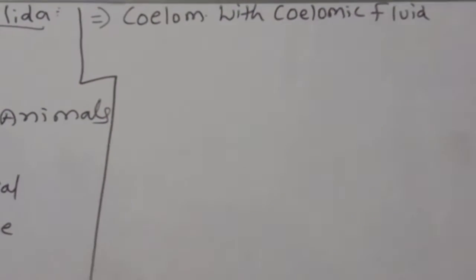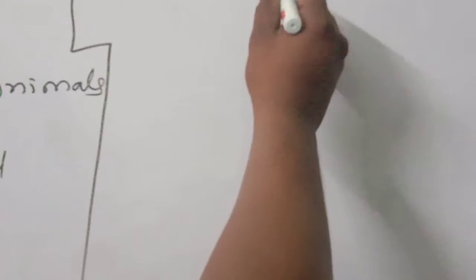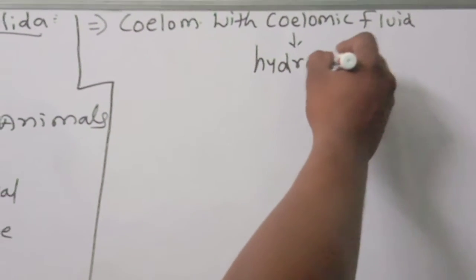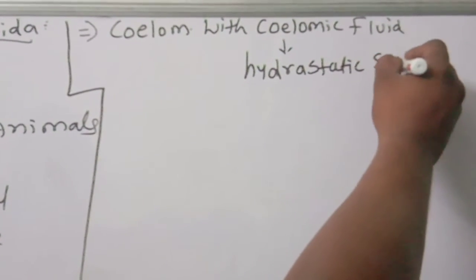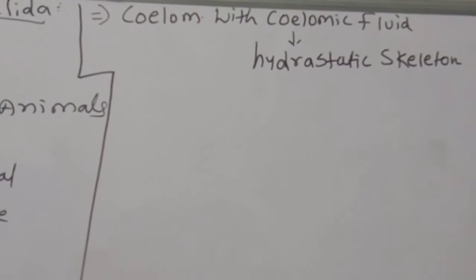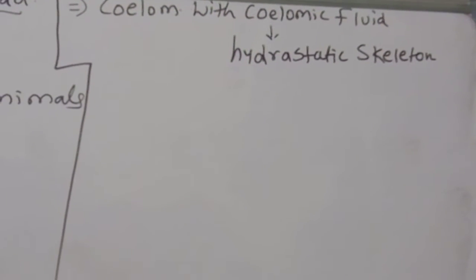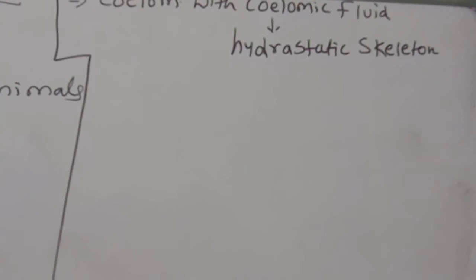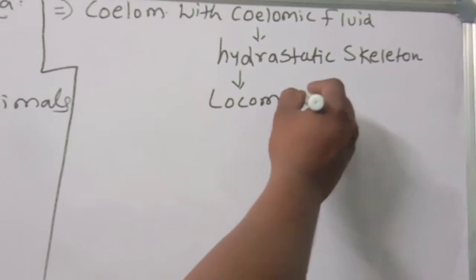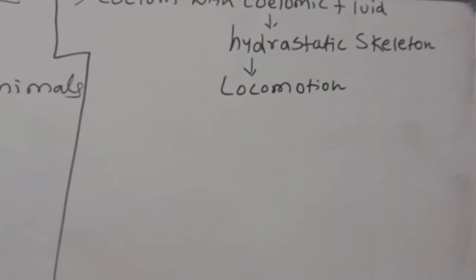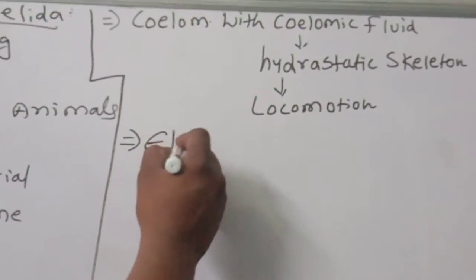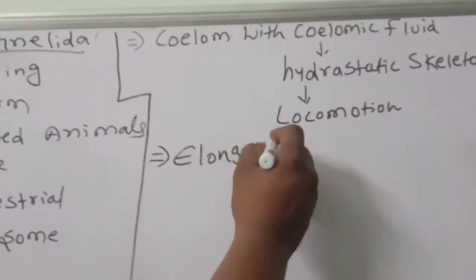Next one, what is that one? The coelomic fluid acts as a hydrostatic skeleton. This point you should have to remember. Okay, and which is also helpful for what? Locomotion. Helpful for locomotion. Elongated body. The body is an elongated body.